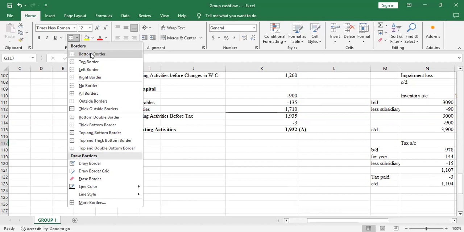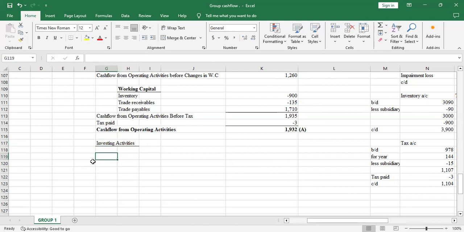Bottom border. So you always start with the cash received on disposal of PPE, of plant, property and equipment.